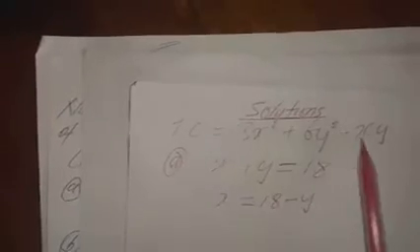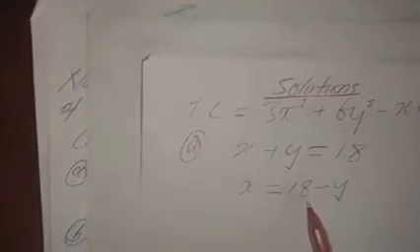Now what will happen is that wherever we see x in this our objective function, which is the total cost equation, wherever we see x, then we should put 18 minus y. Now, most of the cases you find that your x will be squared. So this means that you are going to multiply 18 minus y by 18 minus y. So you can do that even before, so that we can just put a final answer of 18 minus y squared there. So let's do that.